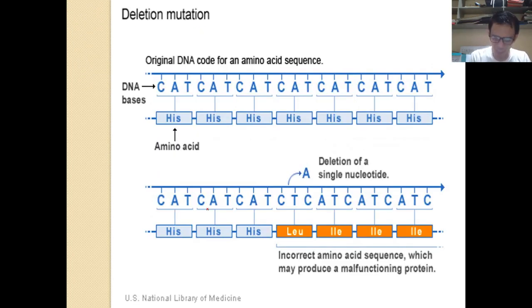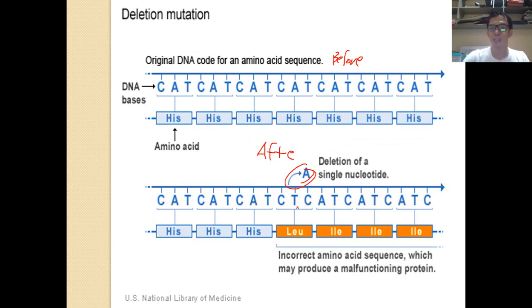Next, this is the gene mutation. If one letter from a codon is deleted, it will affect how the codon is translated. In the first sequence, we have before and after mutation. The nitrogenous base A is deleted in this process, so the codon CAT changed to become CTC.